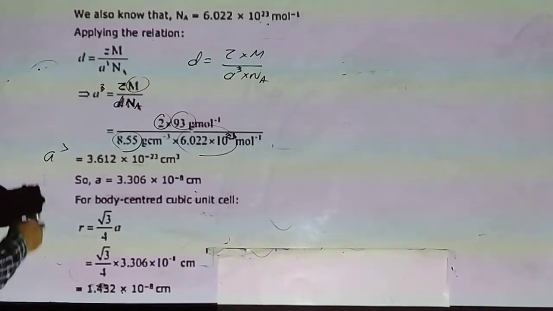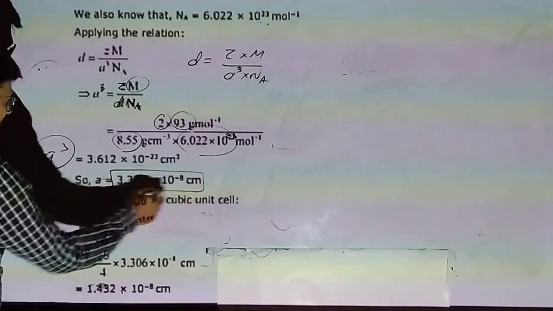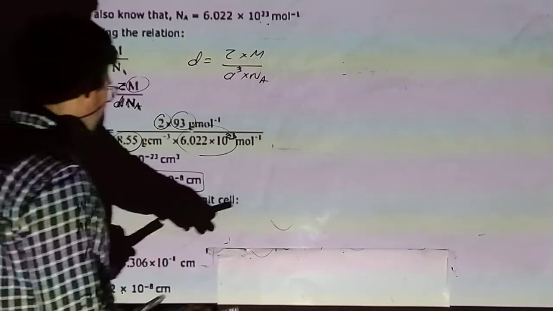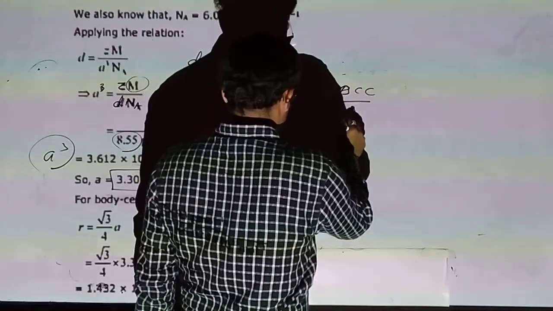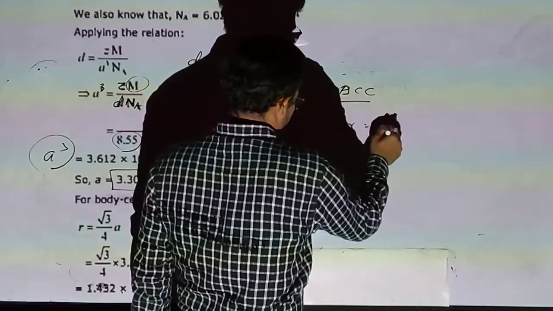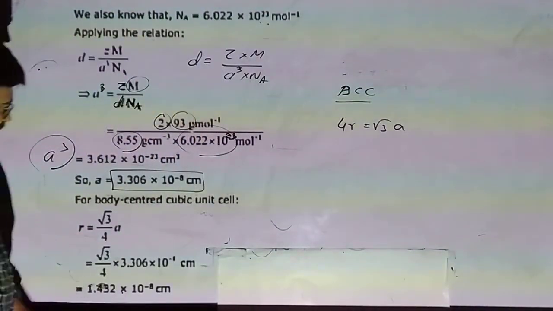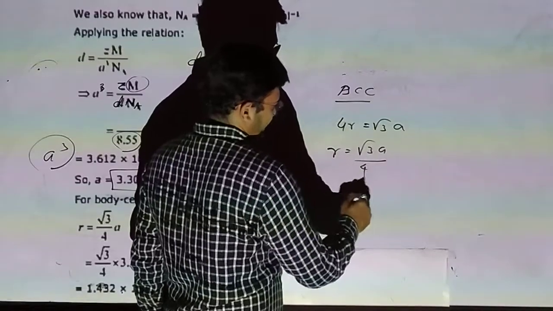volume. Now the cube root of it is 3.303 × 10^-8. And we know in the BCC structure the relation 4r is equal to root 3 a, so r is equal to root 3 a divided by 4.